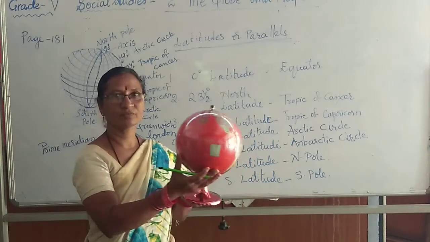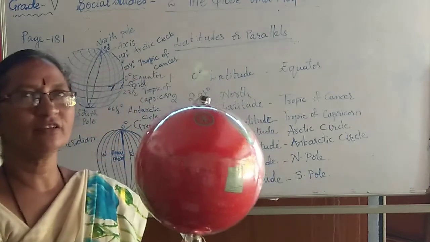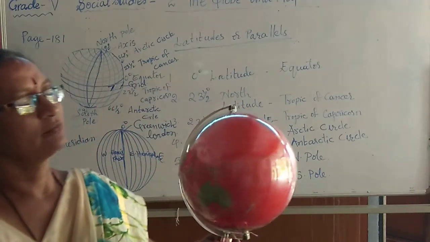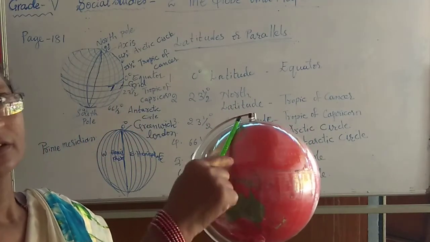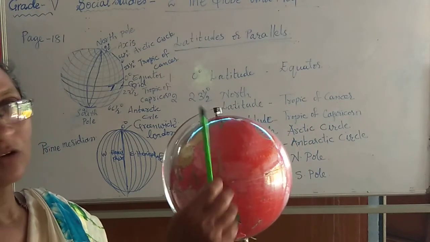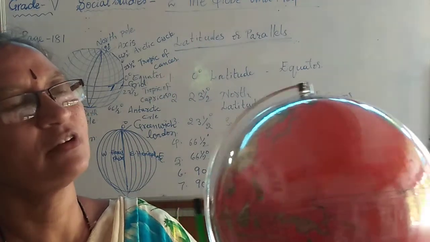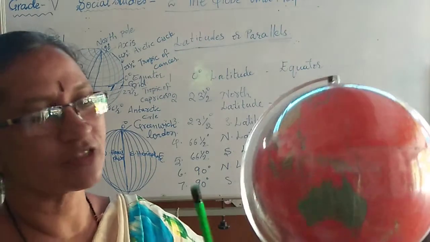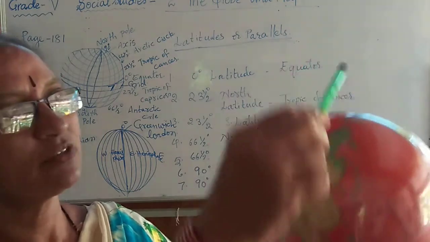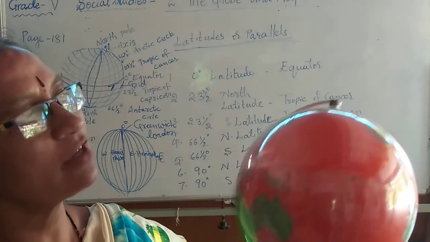See, children, a globe. Can you see these lines? These are longitudes, right? They connect the poles. This is the South Pole, this is the North Pole. These lines are connecting the poles and all are equal.